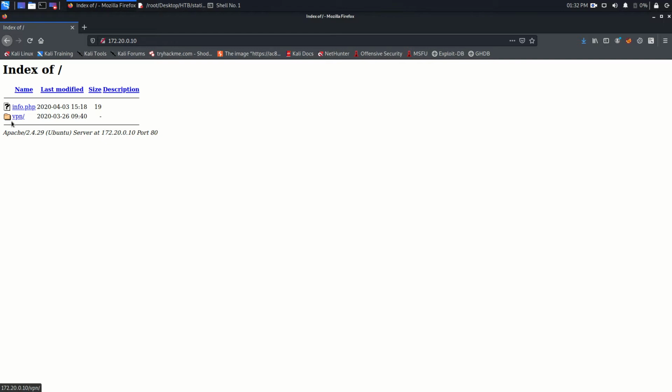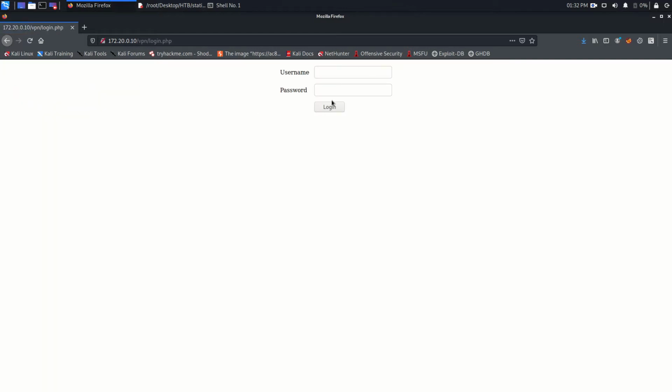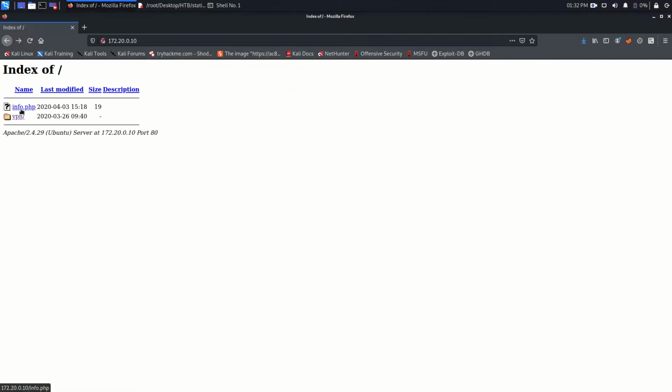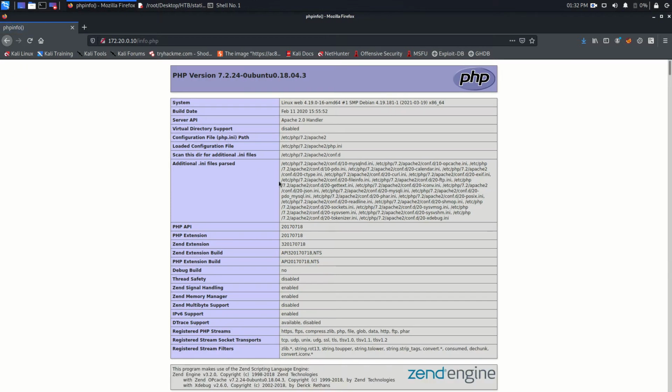So there is one VPN directory. If we click on it, that seems the same as what we got from the static server, but there is something else, which is info.php. A bunch of important information is there. What is the Apache handler, the server, and these are the files.